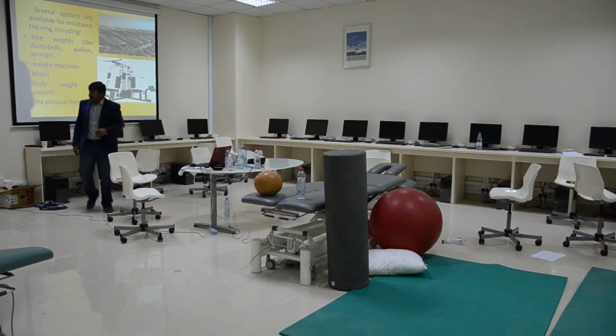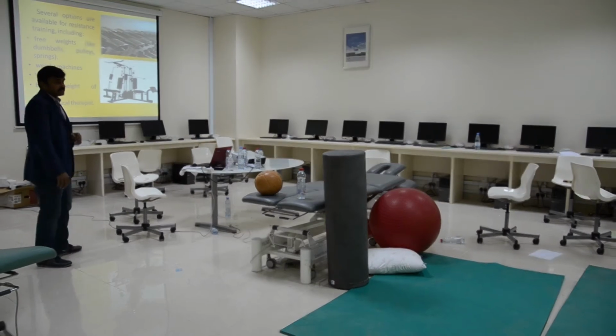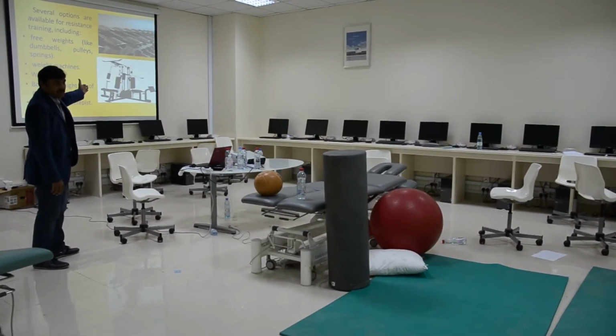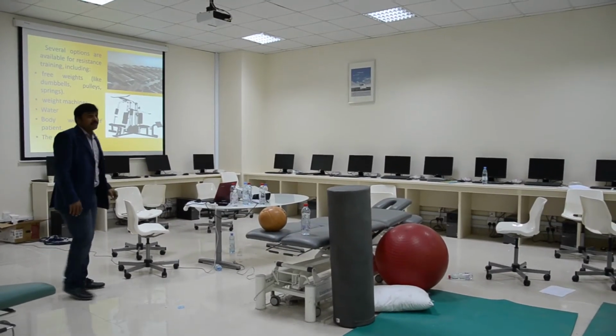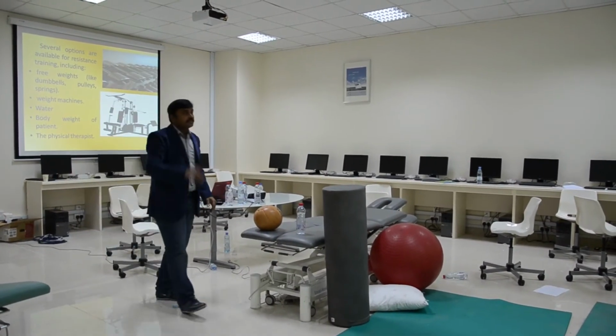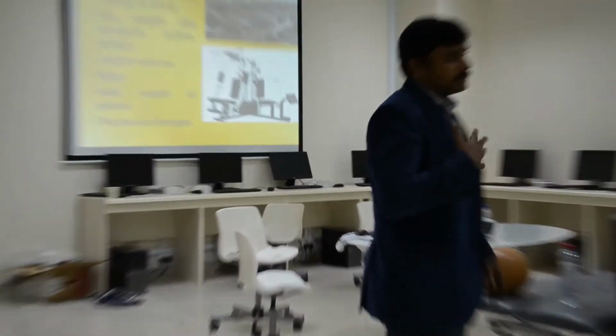Okay. Next is what? Weight machines. That is an example of weight machines. Next is what? Water. Even you can do strengthening exercise in the water, hydrotherapy. Next, body weight of the patient.